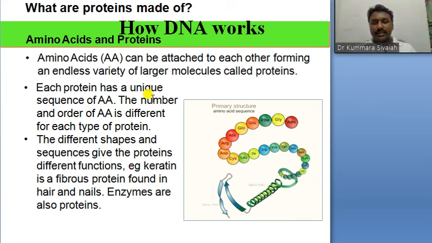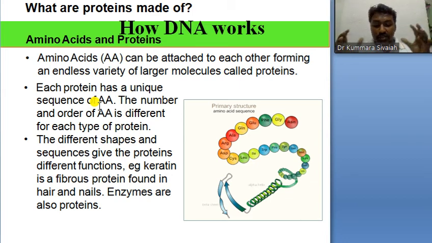So how does DNA work? Depending upon the nucleic bases present on the DNA template, the new amino acids are formed.